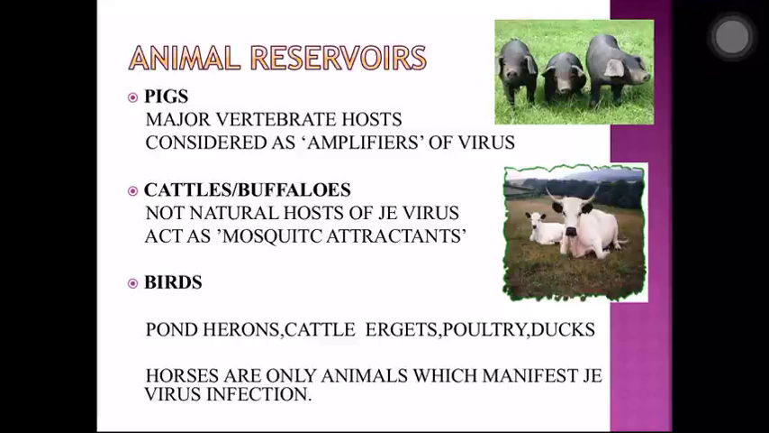So here what you have to note down is horses are the only animals which manifest JE virus infection. So in pigs and in cattle and buffaloes, even if JE virus is seen, they do not present with any signs and symptoms. They only serve as a reservoir. They do not suffer from the disease. So horses are the only animals wherein you can see JE virus infection.